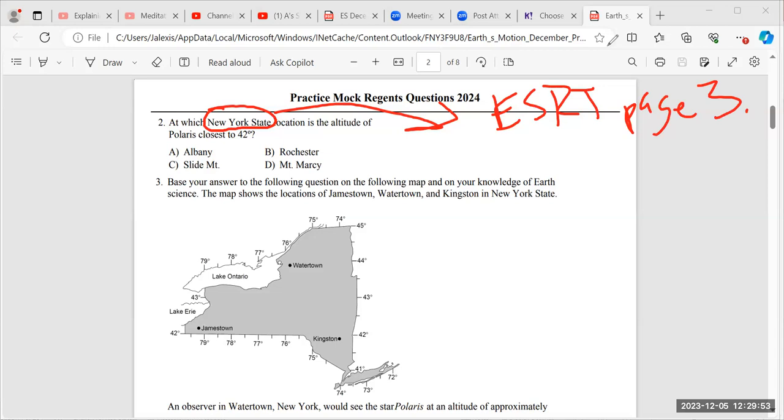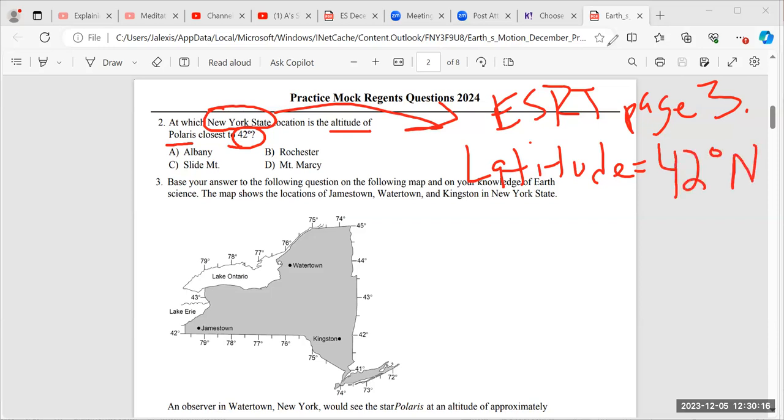Now, one thing to keep in mind, you can have your reference tables with you. Because the altitude of Polaris is 42 degrees, my latitude is going to be 42 degrees north.